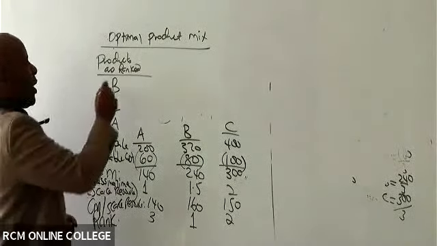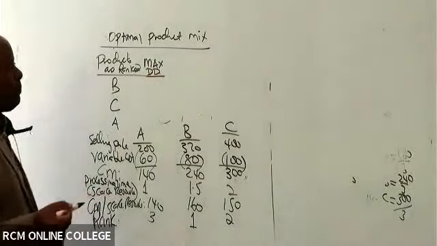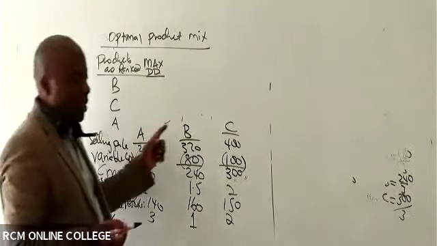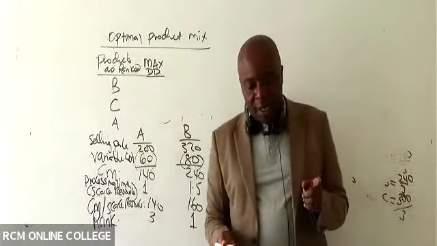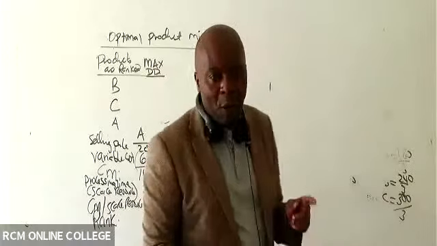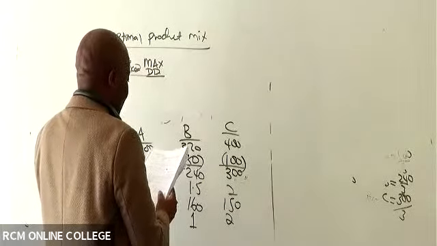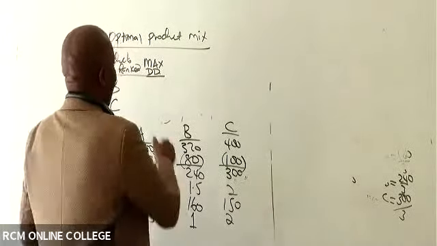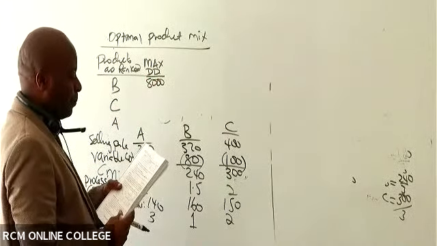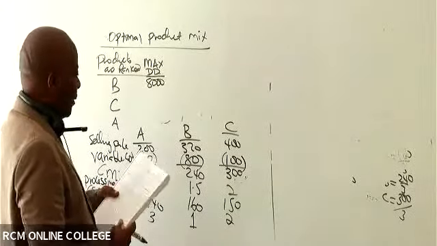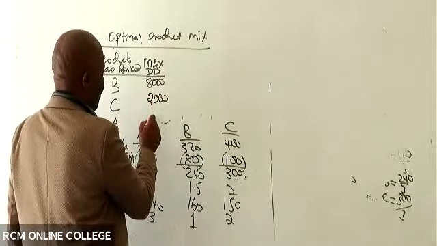So give us the maximum demand. Go to that table where they have given us maximum demands and read for us the maximum demand for B. What do we have there, somebody? 8,000, isn't it? So we have here 8,000. And then we have C. C is what here, somebody? 2,000. And then we have A.